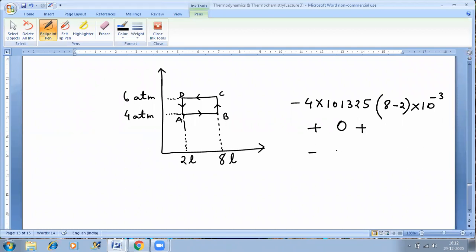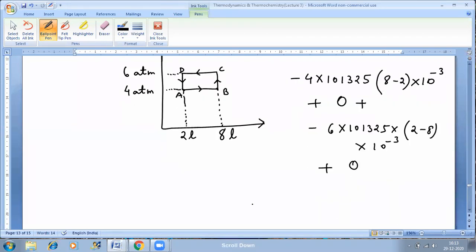Minus C to D will be minus 6 into 101.325 into 2 minus 8, that is 2 minus 8 into 10 to the power of minus 3. Plus 0. D to A is again 0 because it's an isochoric process.